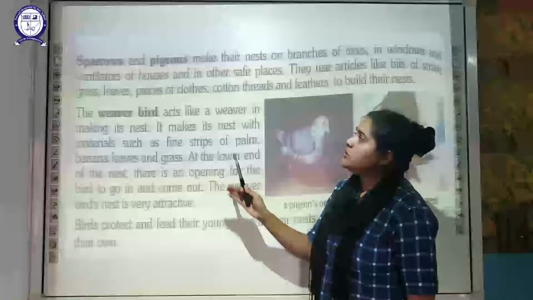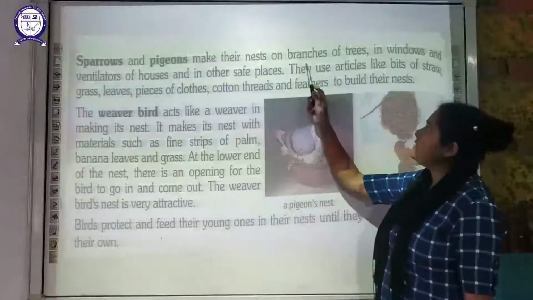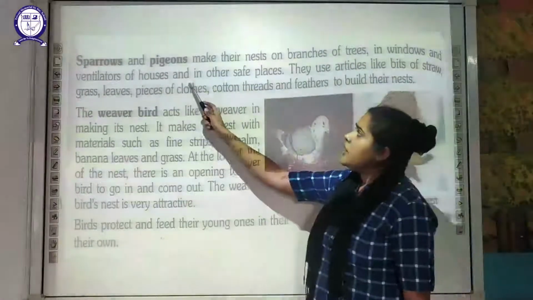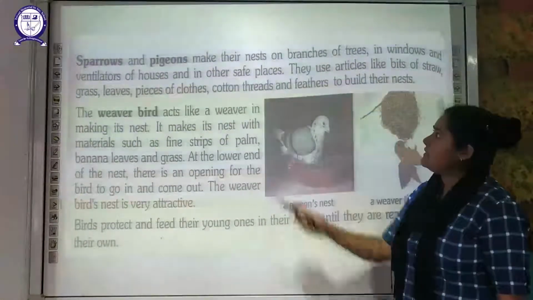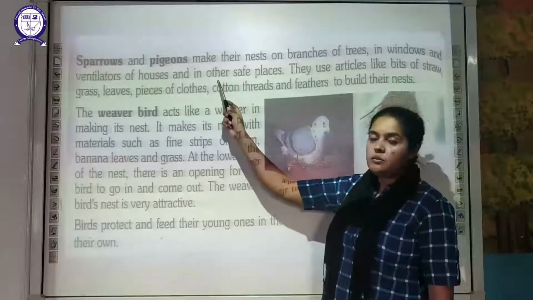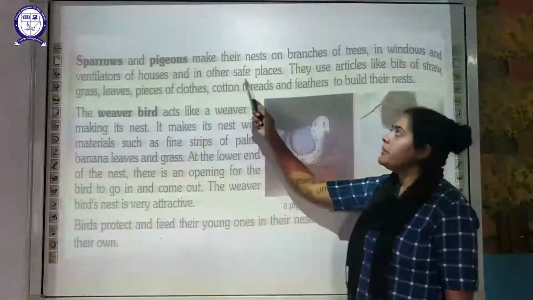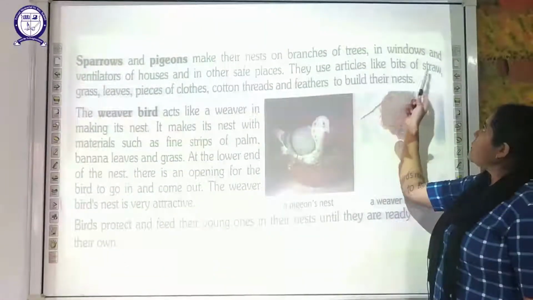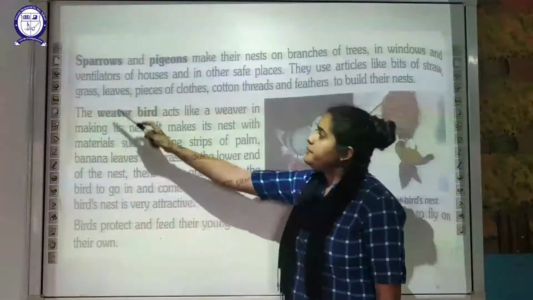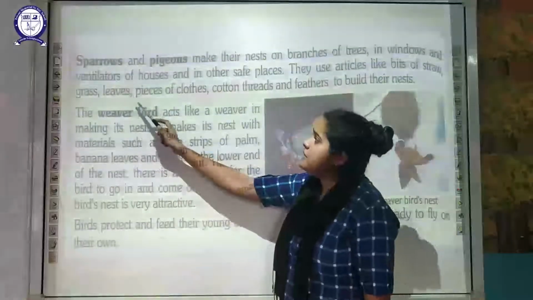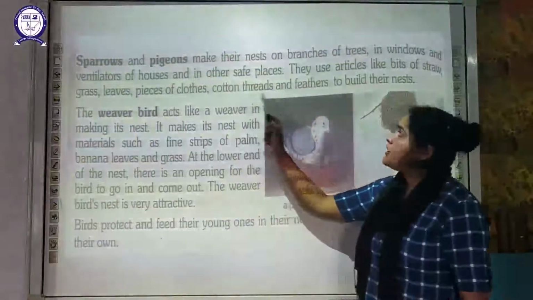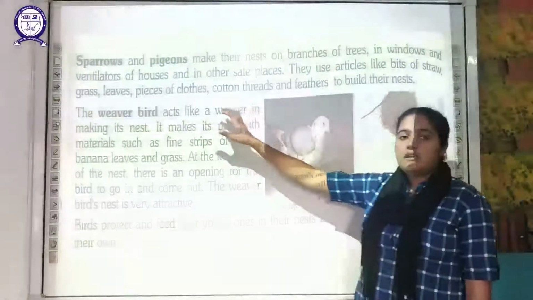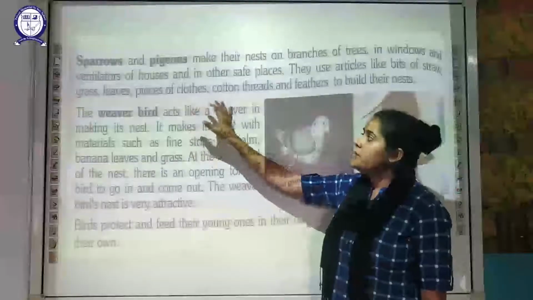Now moving on to the next, the sparrow and the pigeons. So if we discuss the sparrow, they are going to make their nest on the branches of the trees, in the windows, ventilators of the houses, and in other safe places. Okay, so these are the various places in which these two common birds are going to build their nest. They use articles like bits of straw, grass, leaves, pieces of cloth, cotton thread and feathers to build their nest.